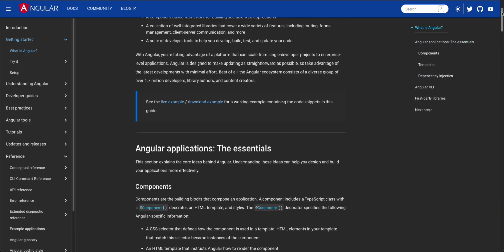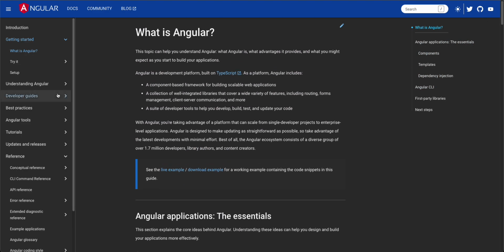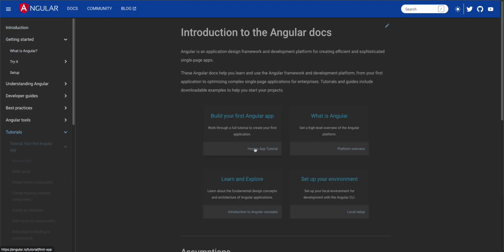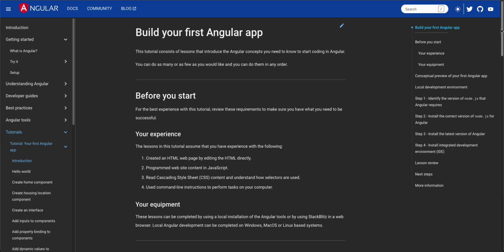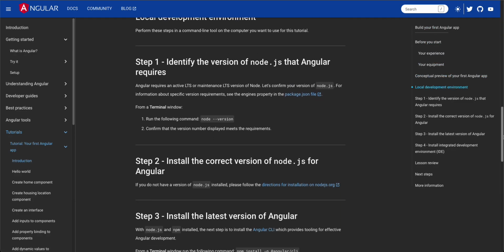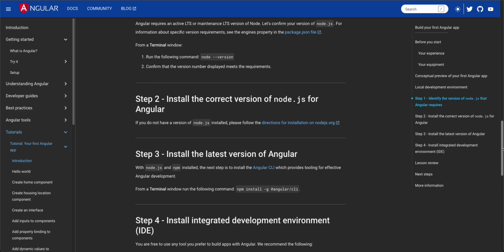Let me share my code base so that I can give you an overview of how we can create Angular applications. When we go to the docs, here we can see how to install our Angular application.